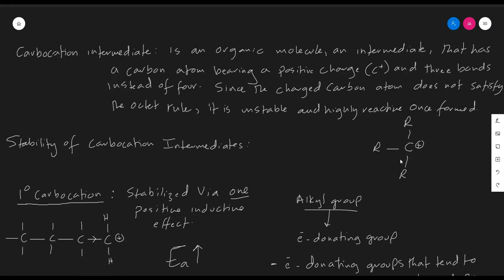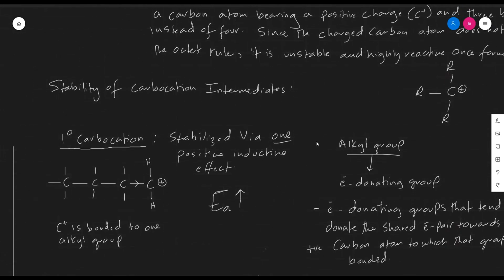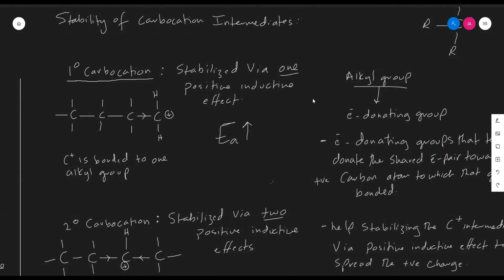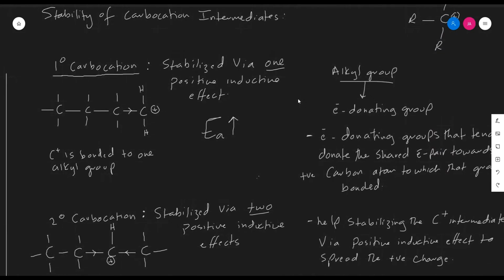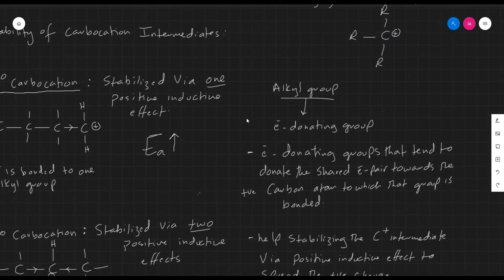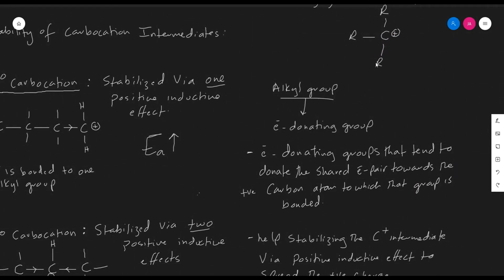These carbocation intermediates are highly unstable and can be classified as primary, secondary, or tertiary carbocation intermediates, which I will discuss in this video. So to discuss the stability of carbocation intermediates, we need to understand the nature of the groups to which they are bonded and how they can affect its stability. We will be discussing carbocations bonded to alkyl groups.